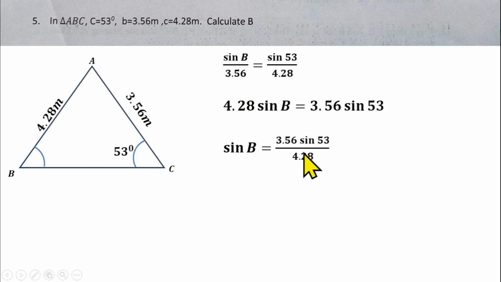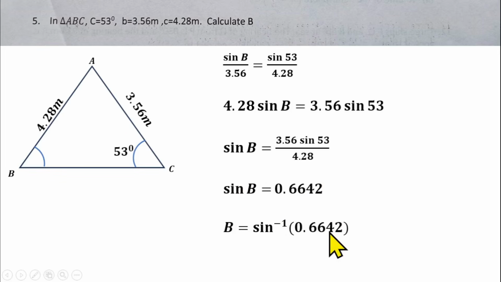If you press your calculator, whatever you get divided by 4.28 gives us 0.6642. Our aim is to find angle B, so you need to find the sine inverse of 0.6642, and that gives us 41.6 degrees, which is the value of angle B.